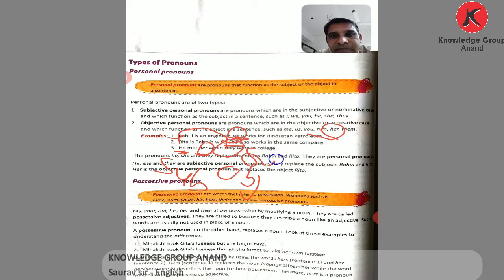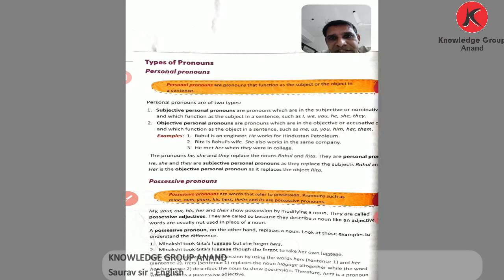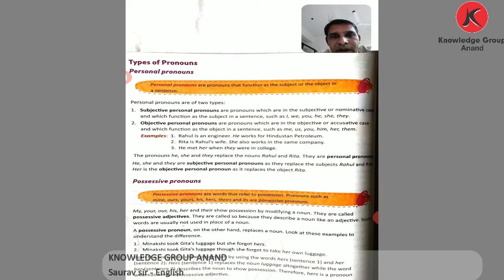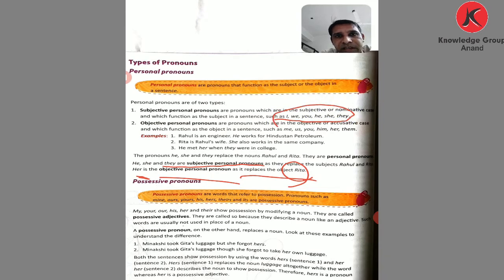When they were in college, "they" is a subjective personal pronoun. So the pronouns he, she and they replace the nouns Rahul and Rita, both personal pronouns. He, she and they are subjective personal pronouns and replace Rahul and Rita. And "her" is an objective personal pronoun, replacing the object Rita. So keep in mind these words: I, we, you, he, she, it, they. And these: me, us, you, him, her, them. These are the objective personal pronouns.